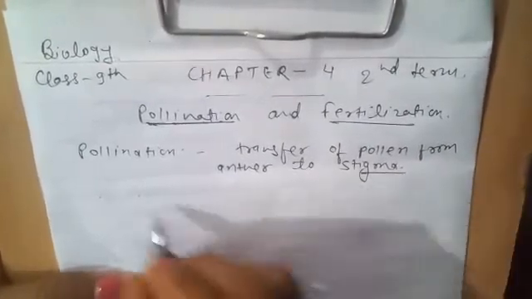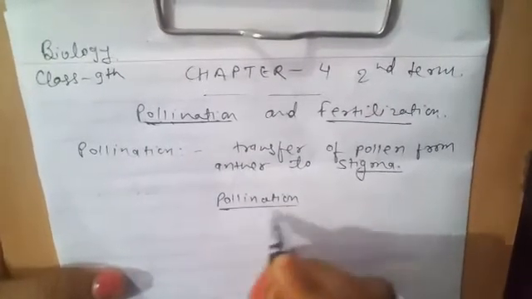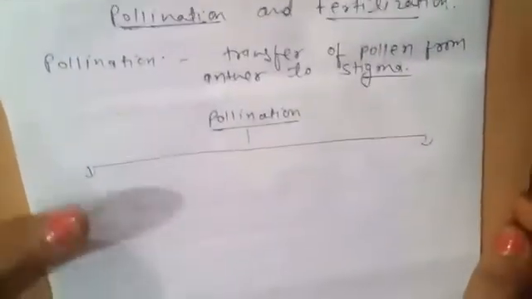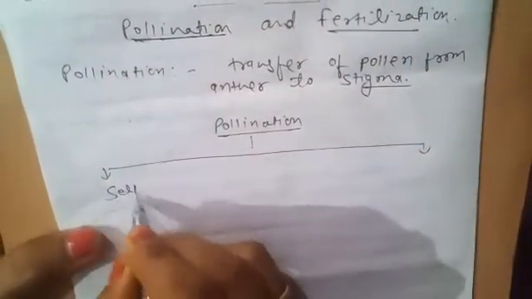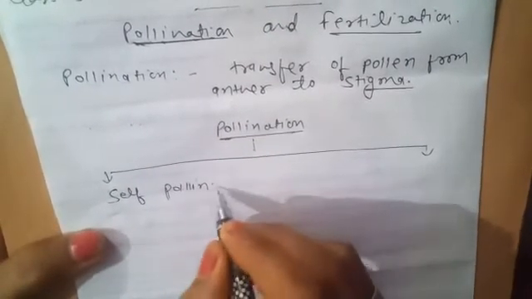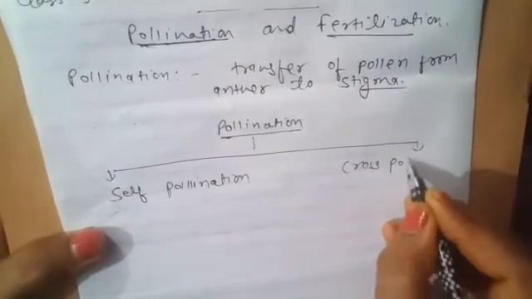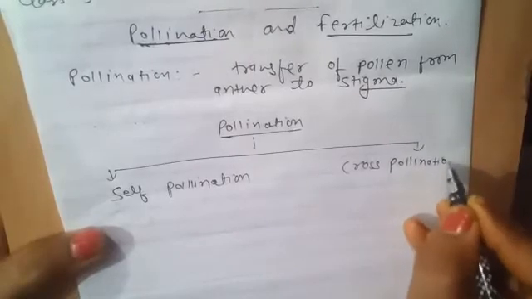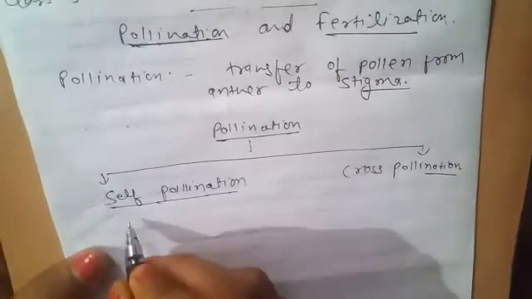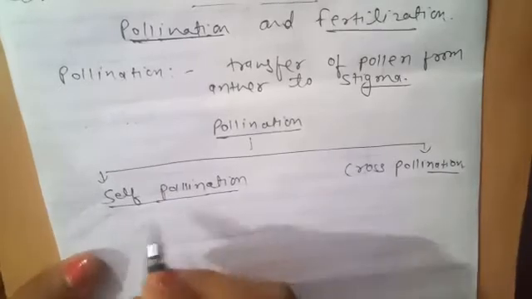This pollination is of two types, that is self pollination and cross pollination. When we talk about self pollination, the pollen of the flower reaches the stigma of the same flower.